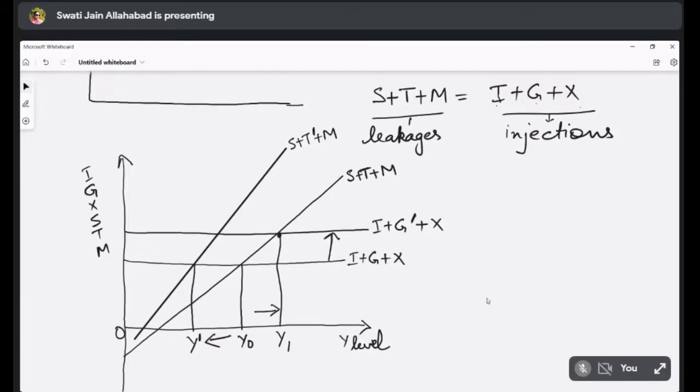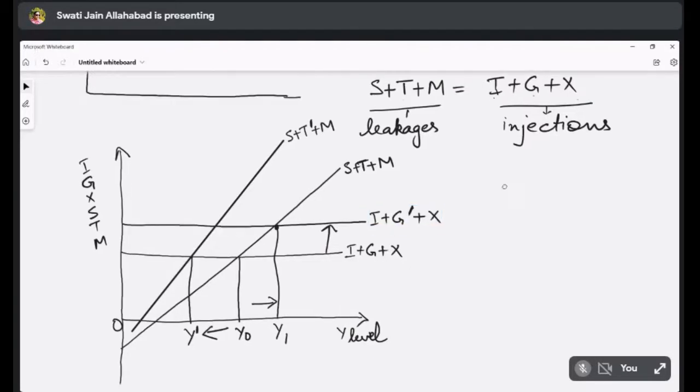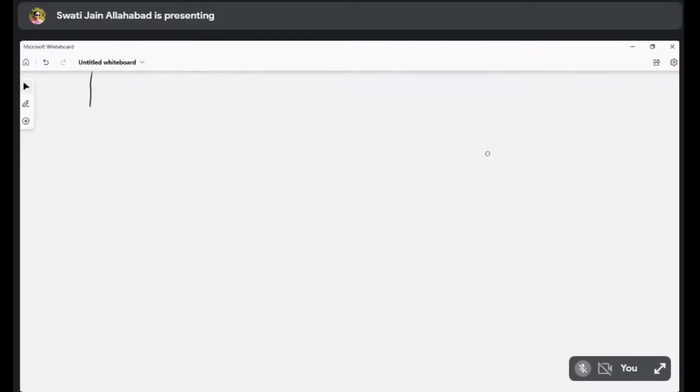Okay. So now finally, if I try to write the formulas again, up to the formula part, all is correct. The only part is if you take a numerical example, how the calculation looks.